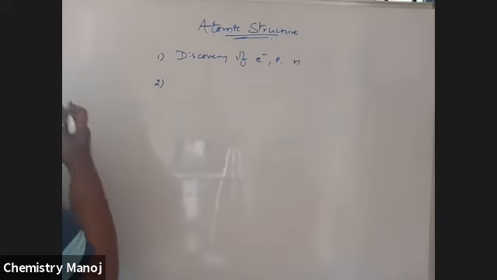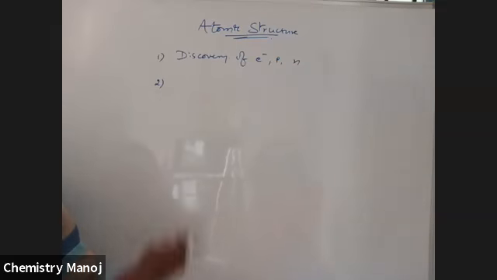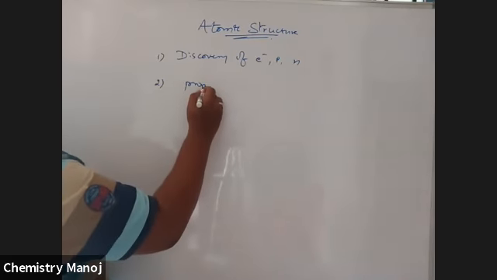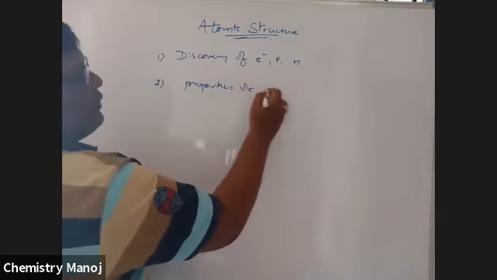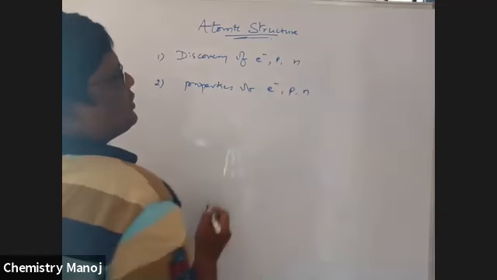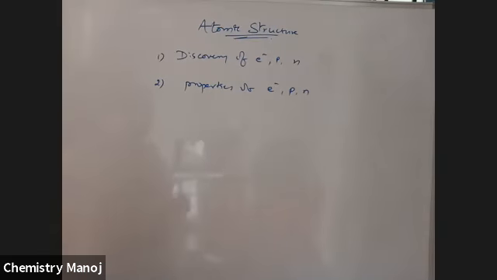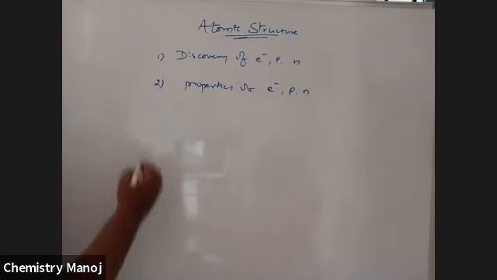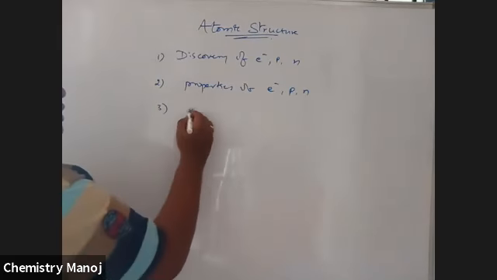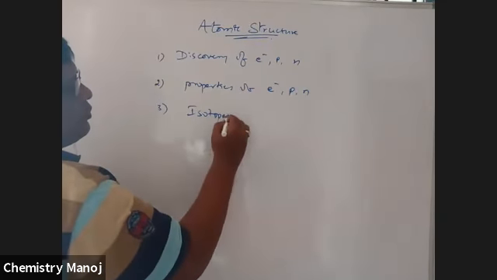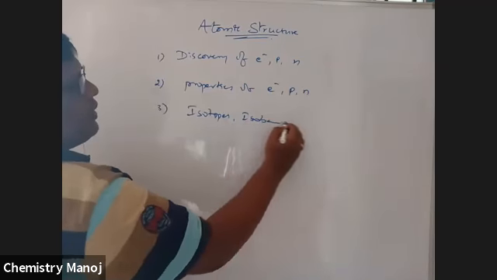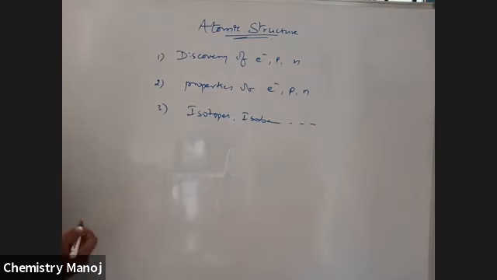Second, some properties of electrons, protons, neutrons, some properties concepts. After that, we already completed isotopes, isobars, etc. Already in the stoichiometric cases, those are completed in isotopes, isobars.